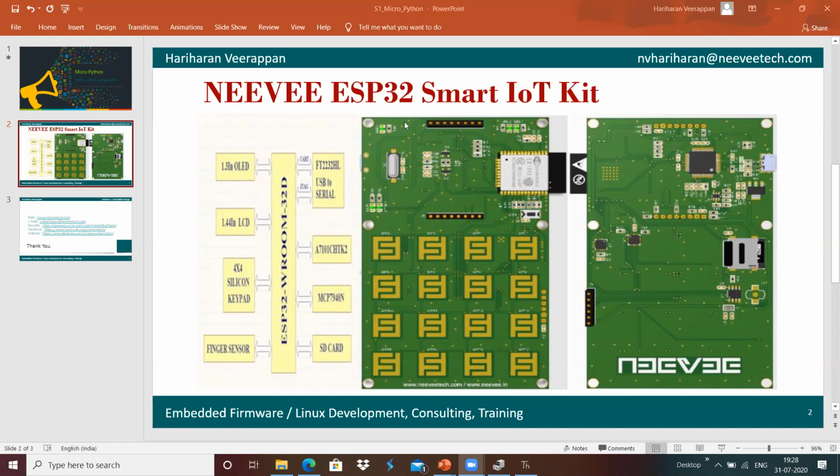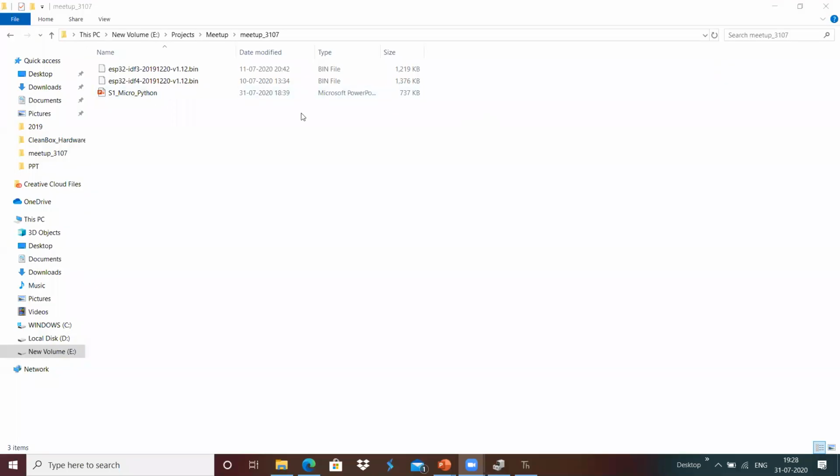Actually, I'm going to show you the firmware which we are downloading over here. We have downloaded the firmware which is ESP32 IDF3 based one.